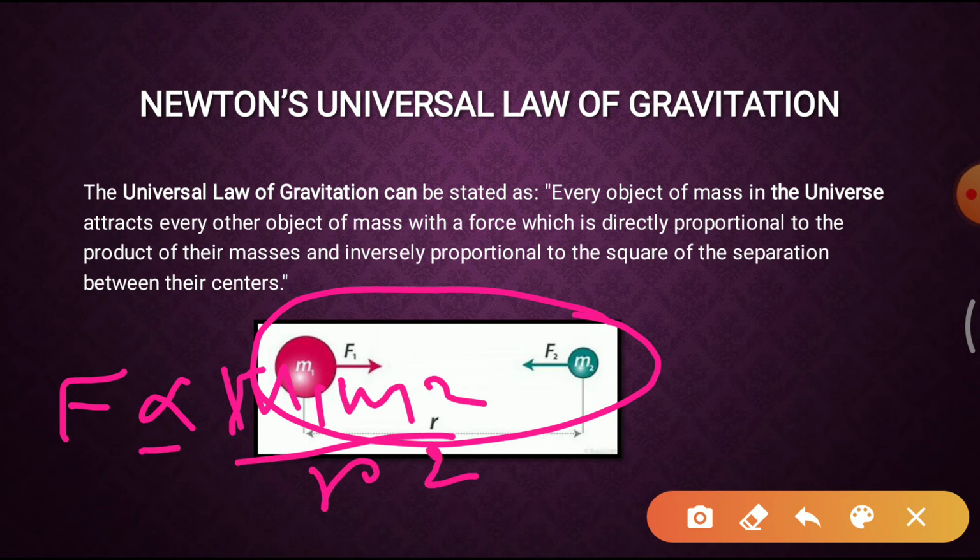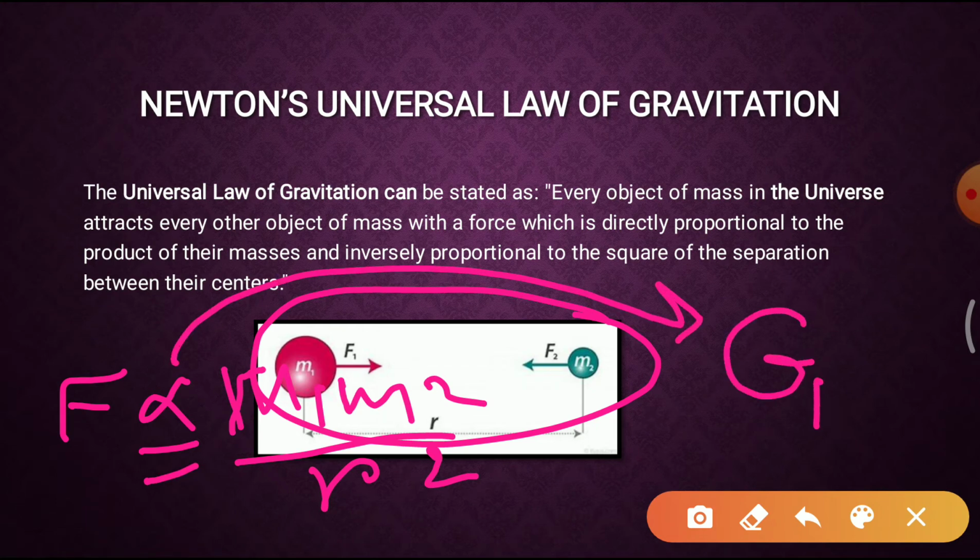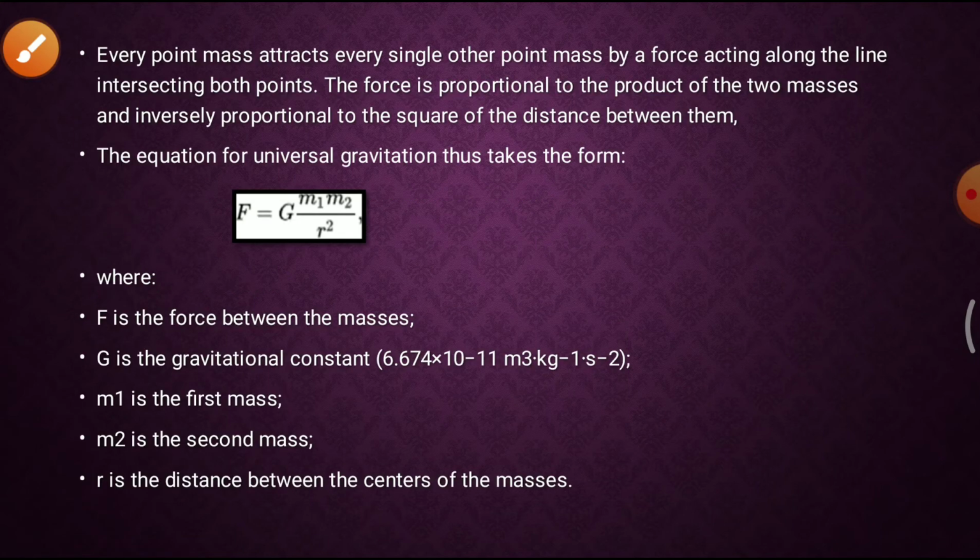But if I have to remove this proportionality, then I have to introduce a new proportionality constant, that is G. Here G means the gravitational constant, and its value remains constant, that is 6.673 into 10 to the power minus 11 Newton meter square per kg square, and the value of G was experimentally measured by Henry Cavendish.